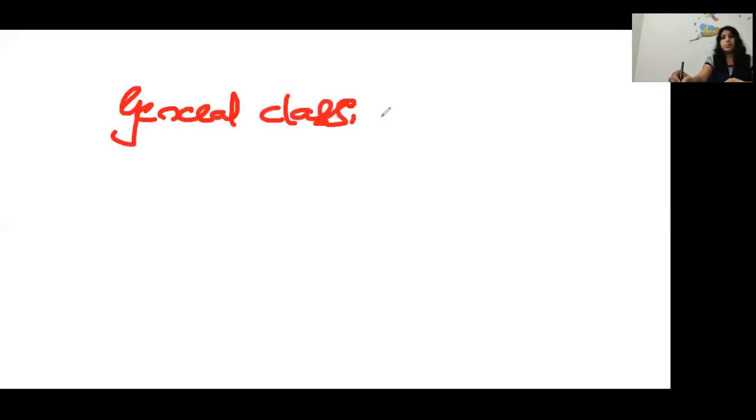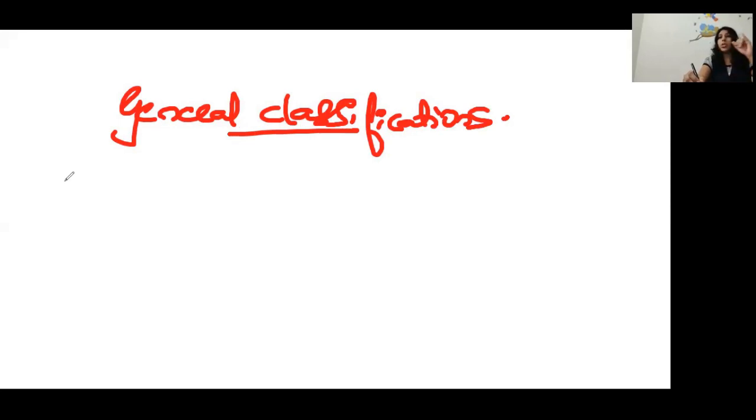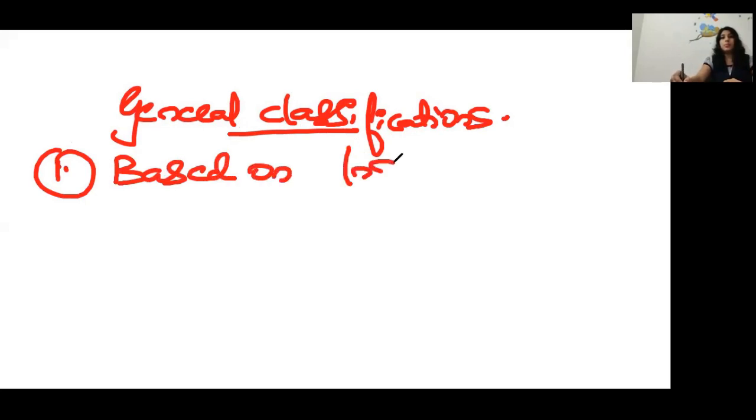Next one we are going to look at is the general classification of survey. First we have studied the primary classification. Next is the general classification of surveying. Inside general classification, two classifications are there: based on the instrument and based on functioning. First we are considering based on the instruments.